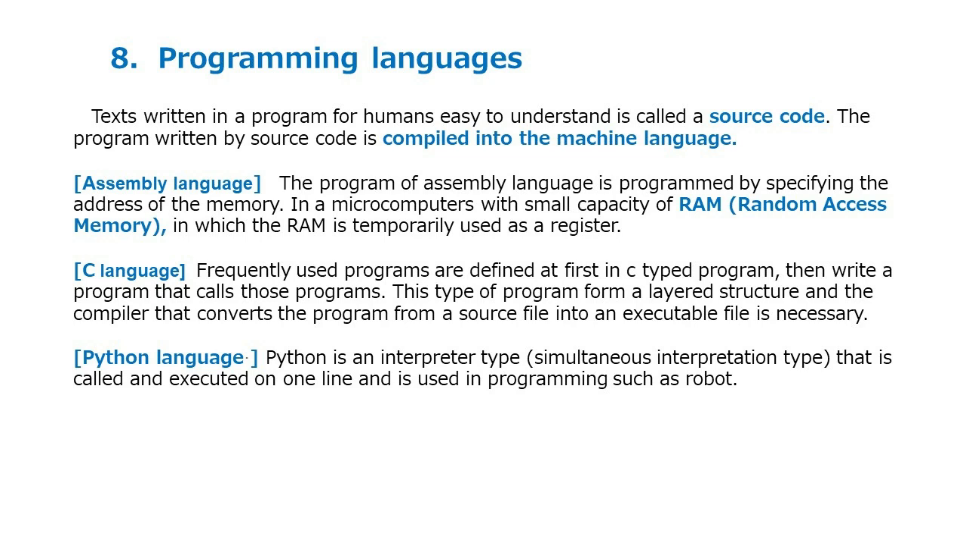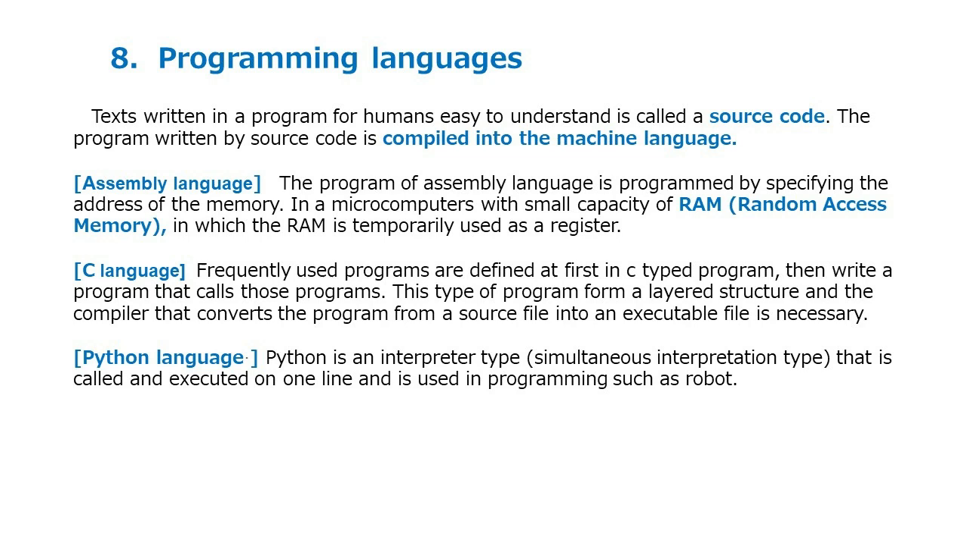The program written by source code is compiled into the machine language. Assembly language: the program of assembly language specifies the address of the memory. In microcomputers with small capacity of RAM, random access memory, the RAM is temporarily used as a register. C language: frequently used programs are defined at first in C-typed program, then write a program that calls those